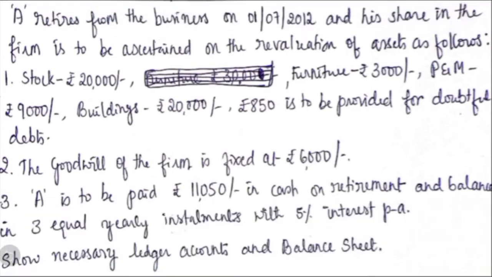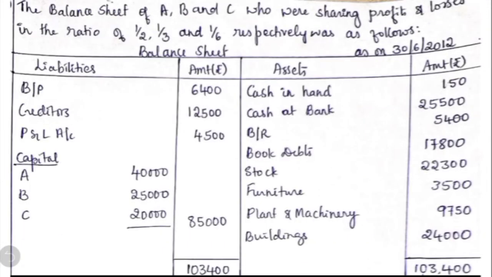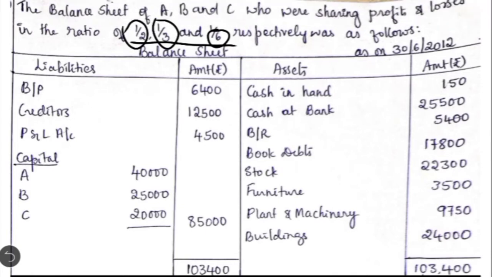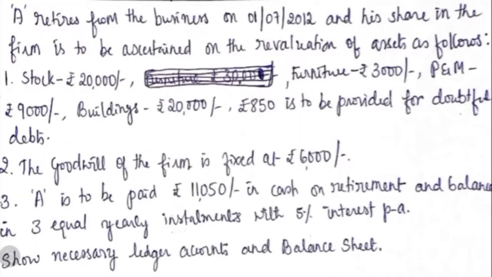So here in this question, it is given that there were 3 partners and their old profit sharing ratio was 1/2, 1/3 and 1/6. If you see the denominators here, they are not equal. So in order to equate the denominators, we have to take the LCM as 6. So we have to multiply 3 to the first part and 2 to the second part. In that case, the old profit sharing ratio will be 3:2:1.